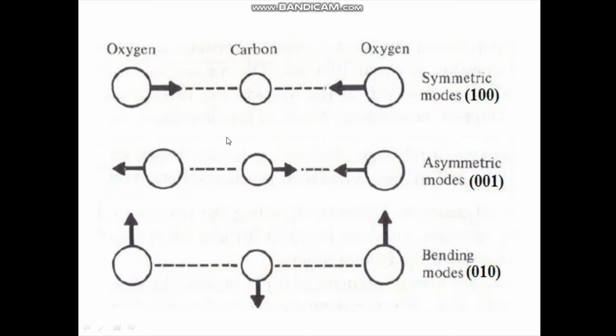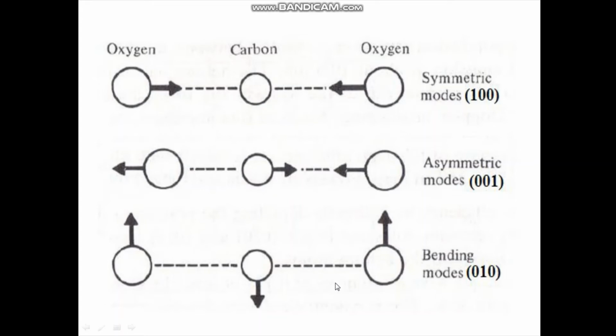In asymmetric stretching mode, all the three atoms, that is carbon and two oxygen atoms, oscillate along the molecular axis. Here two oxygen atoms move in one direction, whereas the carbon atom moves in the opposite direction.